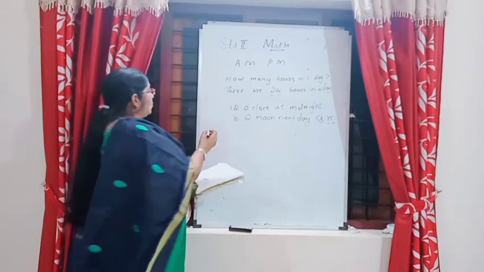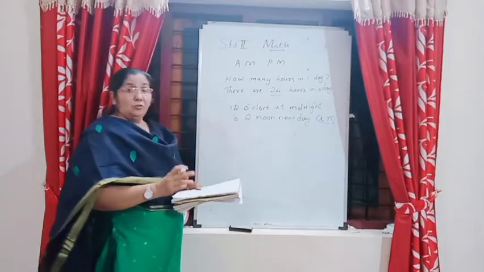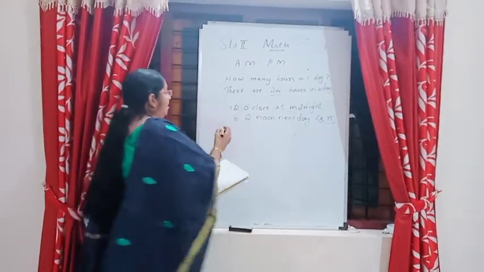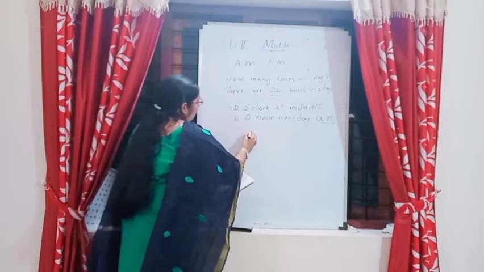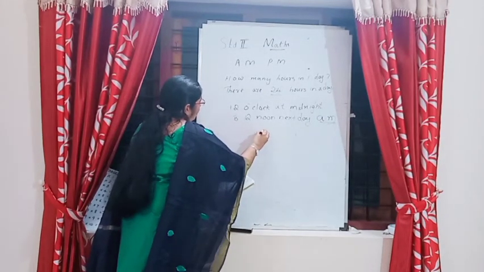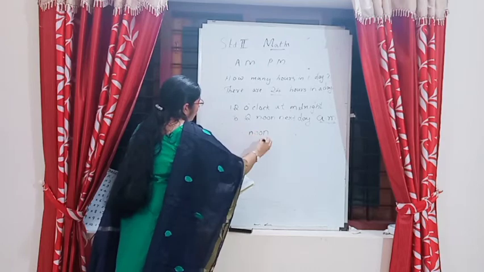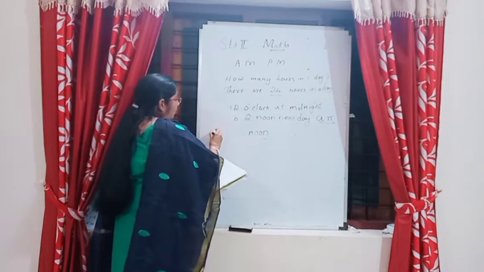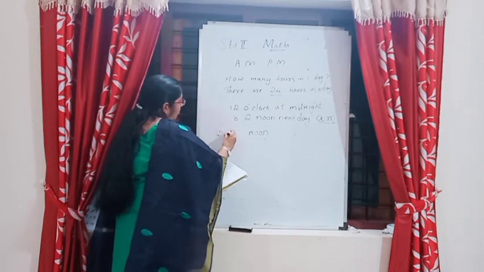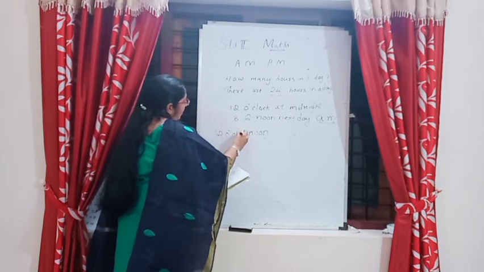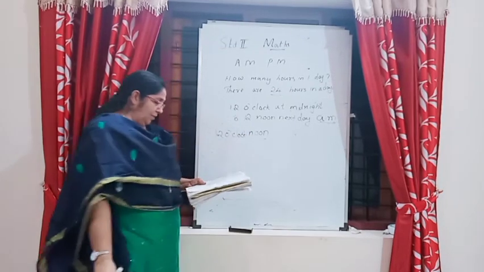Then when it is 12 o'clock during the day, it is noon. Noon is 12 o'clock during the day.